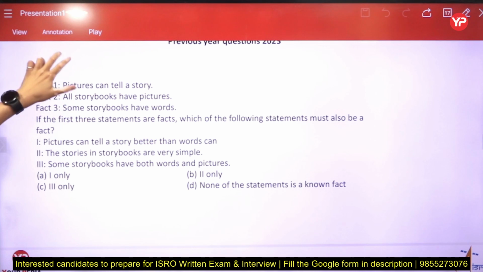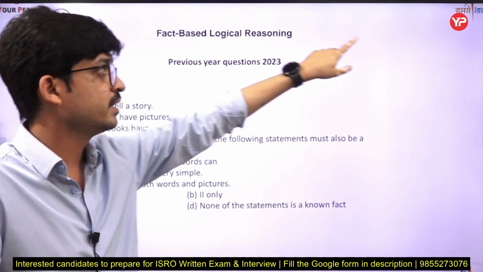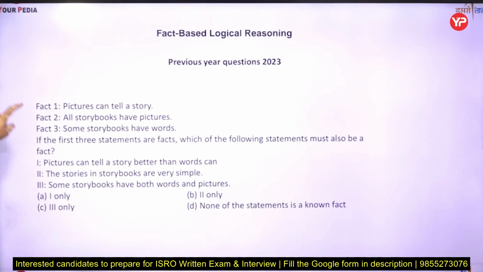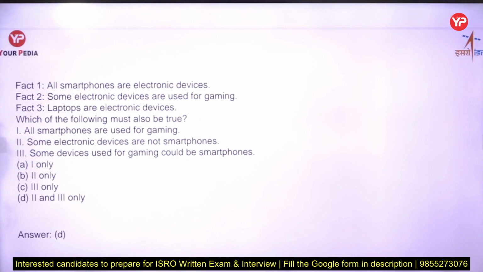So this was a question that came in the previous year's ISRO logical reasoning, in 2023. Remember that, and we have put more questions related to that topic, like this: All smartphones are electronic devices. Some electronic devices are used for gaming. Laptops are electronic devices. Which of the following is true? All smartphones are used for gaming. No.